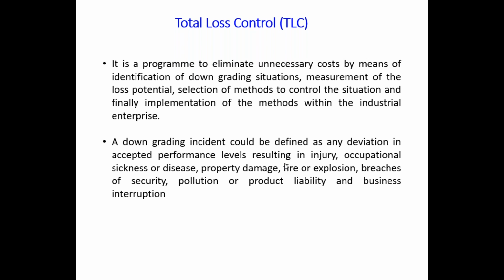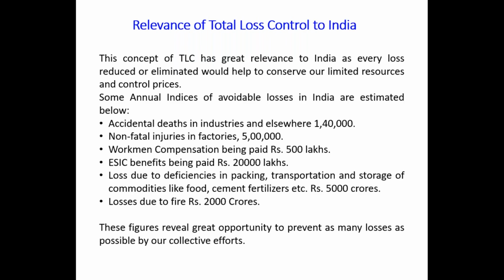So these figures reveal a great opportunity to prevent as many losses as possible by our collective efforts. From these statistical data, we can understand there are many loopholes in the system, in the culture of safety in the plants, that we can avoid, and we can reduce this much of losses.